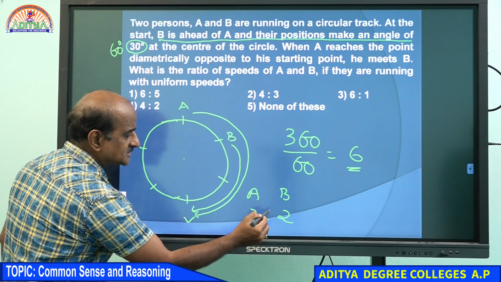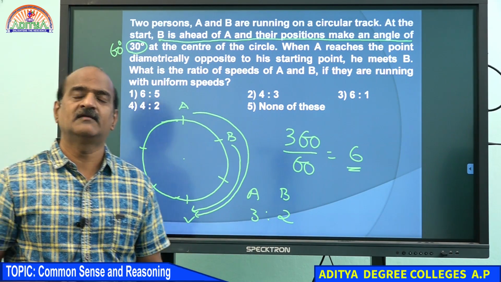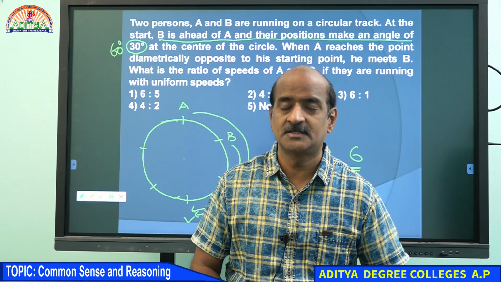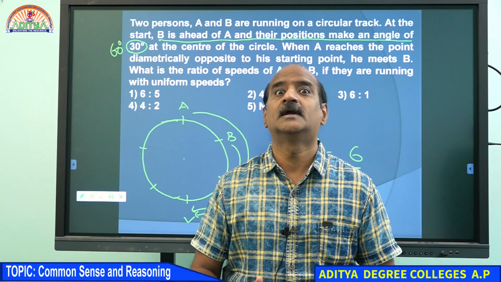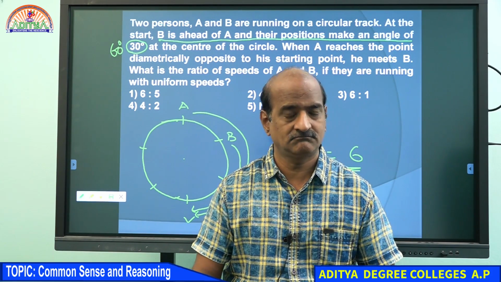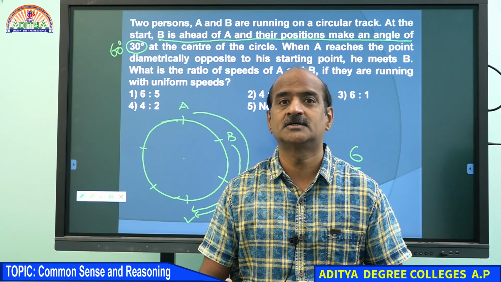A covers more. Even though B is ahead of A, we could see that A and B reach at the same time. So the advantage of B being ahead is completely ruled out because A happens to be faster than B.